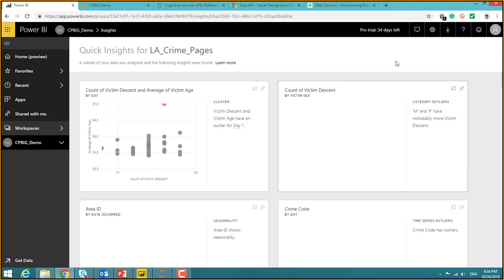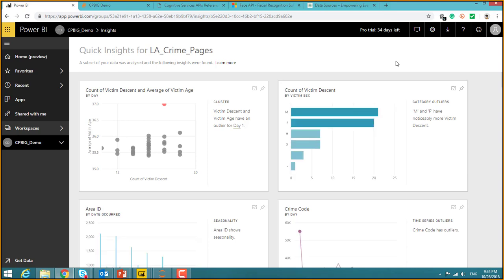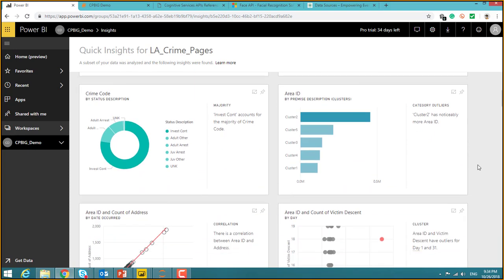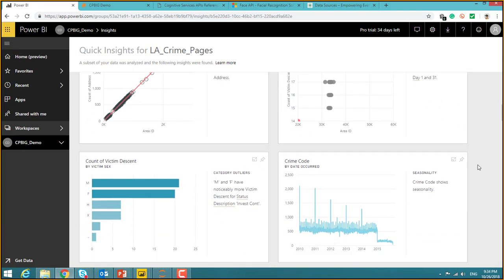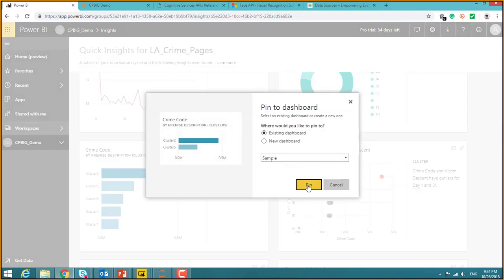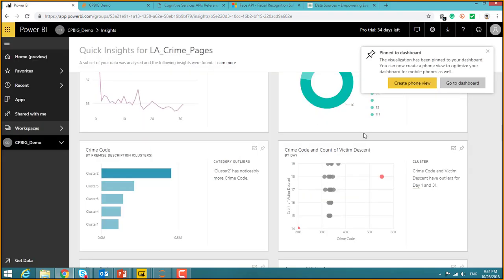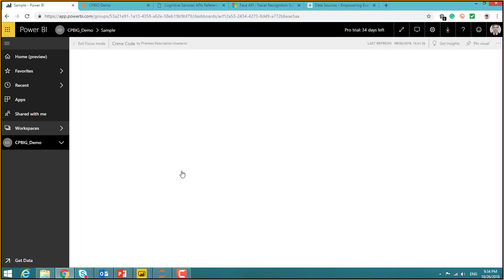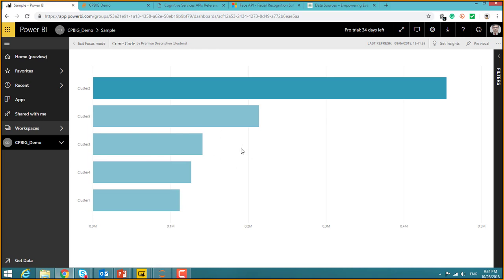Now there you go, it's going to give you a bunch of visualizations. Once you keep scrolling down, you see various visuals that are available. So you don't really have to think about what possible options you can bring and build. If you want all of them, you can use all of them. If you want only one of them, you just go to the top right corner of each box and click on pin to your dashboard. Once you click on that, it's going to zoom up for you, and you can choose whether it is an existing or a new dashboard, and then you can go to the dashboard once you pinned. And there you go, you got your pins there.